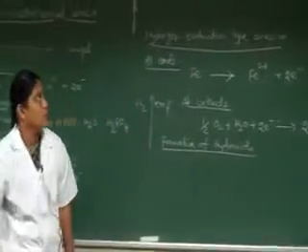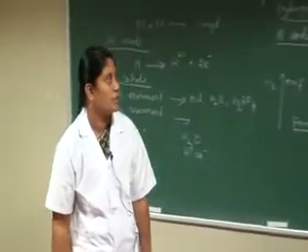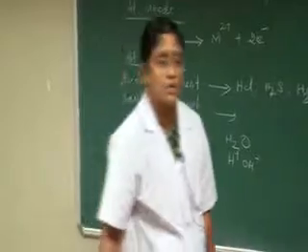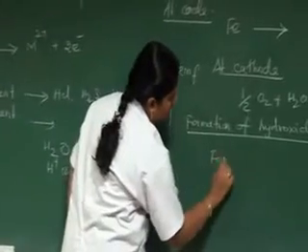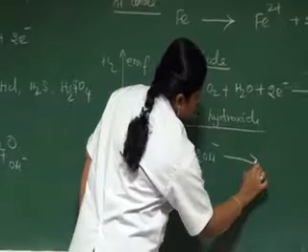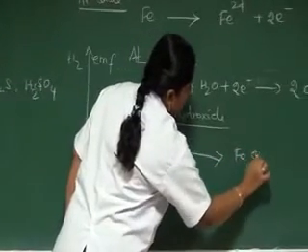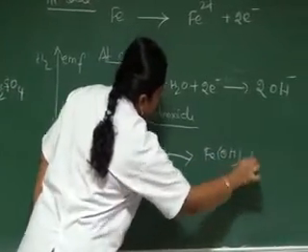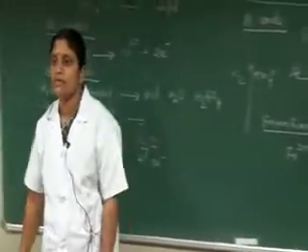In hydrogen evolution type and the formation of hydroxide ion, the net reaction is Fe2 plus combined with hydroxide to form Fe(OH)2. This is nothing but rust.